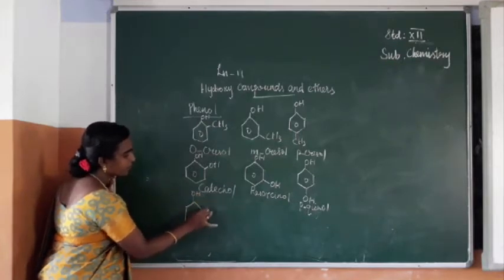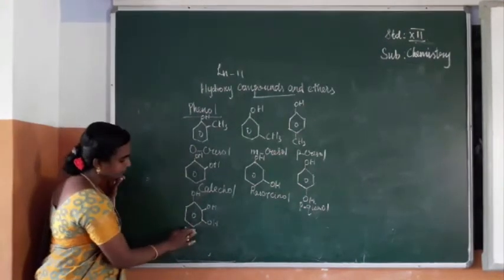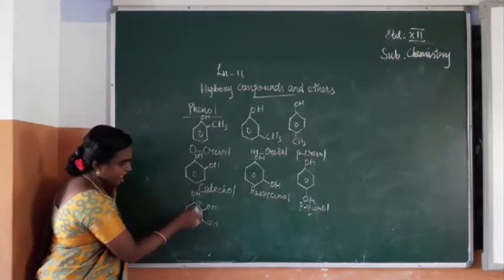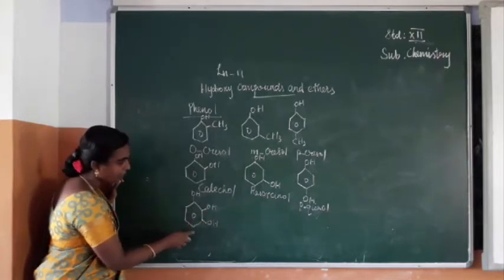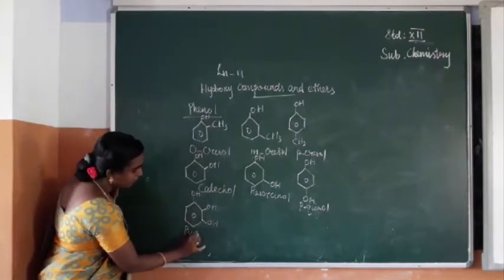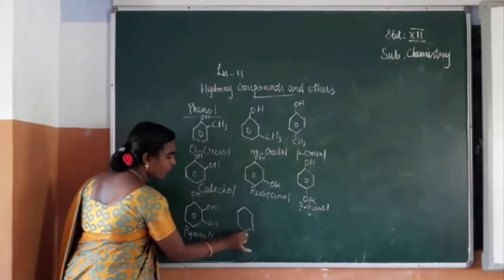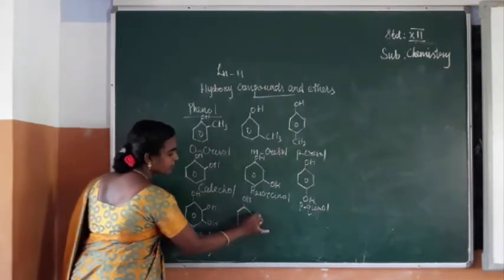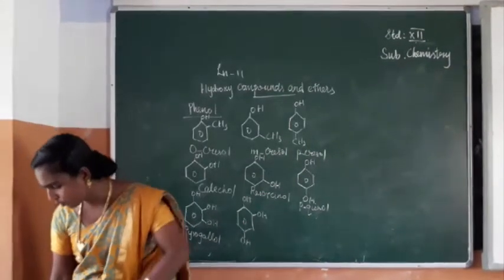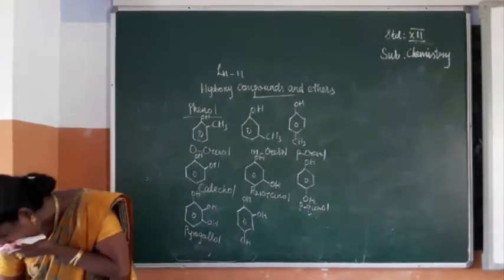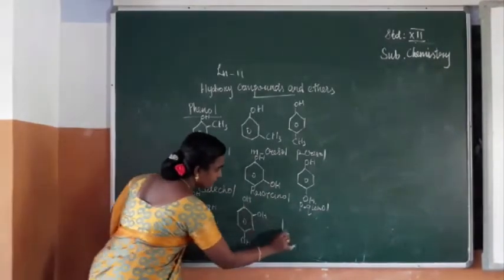OH, here OH and this OH. The name of this compound is 1,2,3 trihydroxybenzene, or this will be called pyrogallol. If three OH groups are in this position, this we can call phloroglucinol.